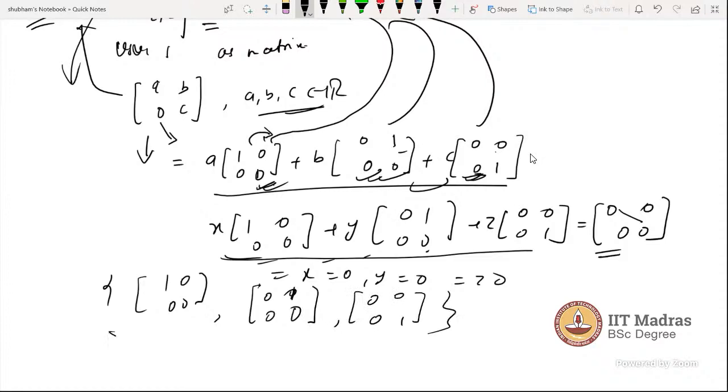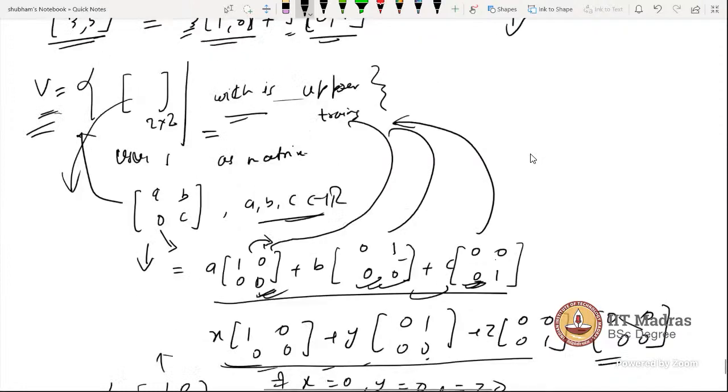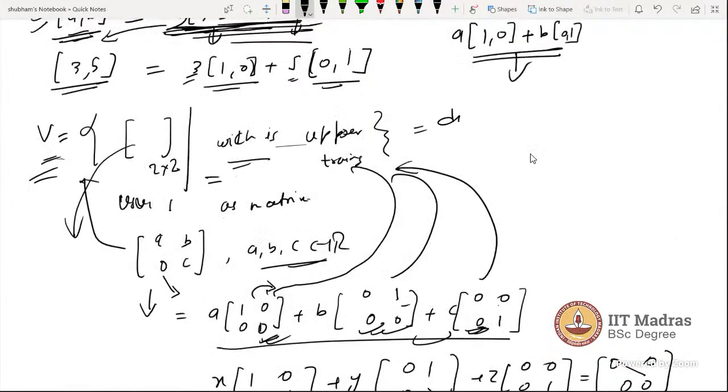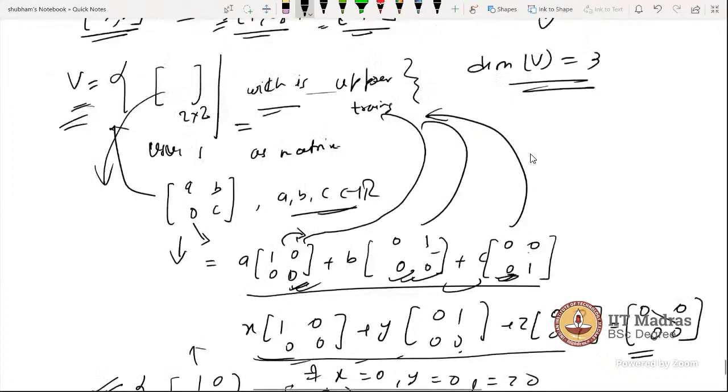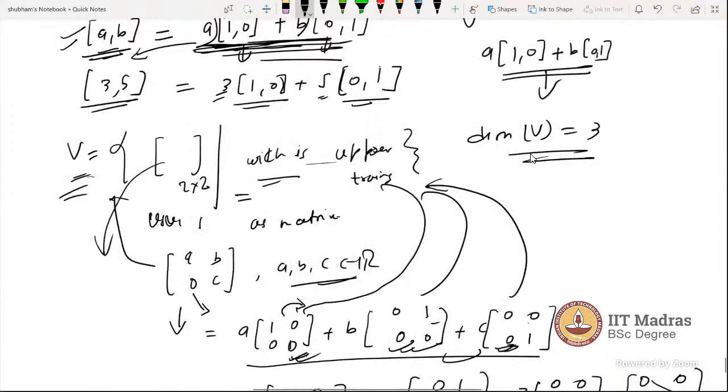Count the number: there are three vectors. So the dimension of this vector space is 3, and this is the basis. Clear? Yeah, thanks, that helps. For 3 cross 3, the same process will answer your question, I hope.